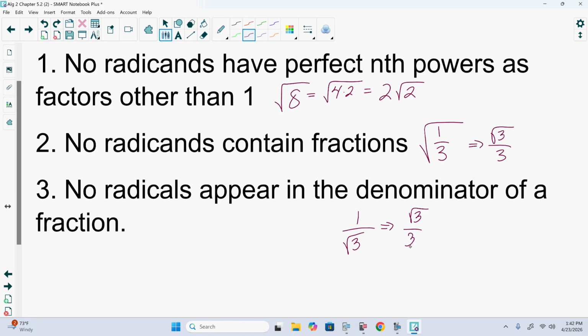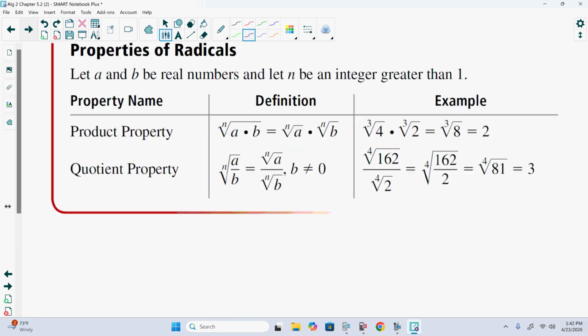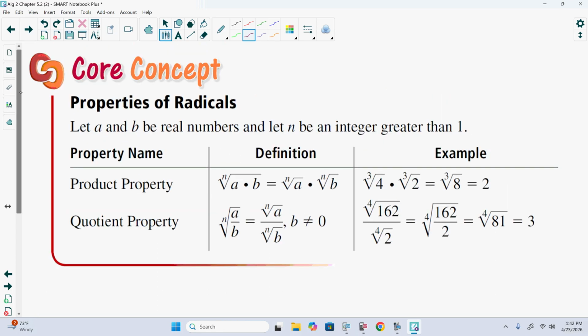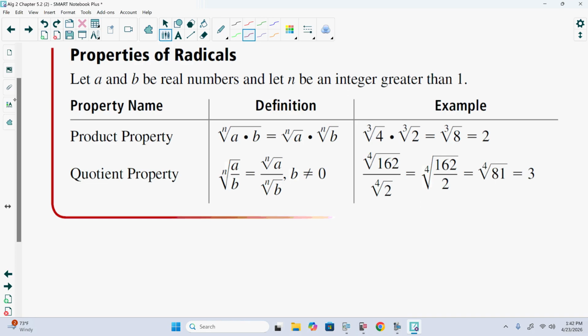Questions on this so far? So, you need these three. We're following these three rules. Now, there are two other properties of radicals. The product property says if I have two things multiplied together inside of a radical, I can break it up into two radicals with the same index. Or if I have two radicals with the same index being multiplied together, I can merge them into one radical with what's inside being multiplied. So we can pull them apart and put them back together, as long as the indexes are the same.